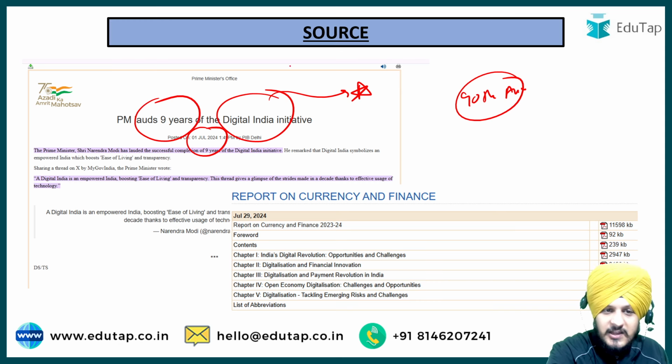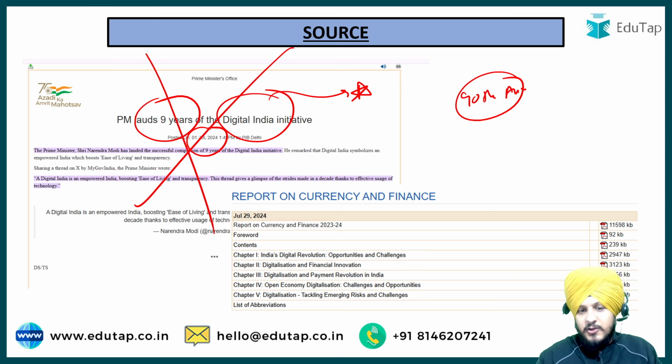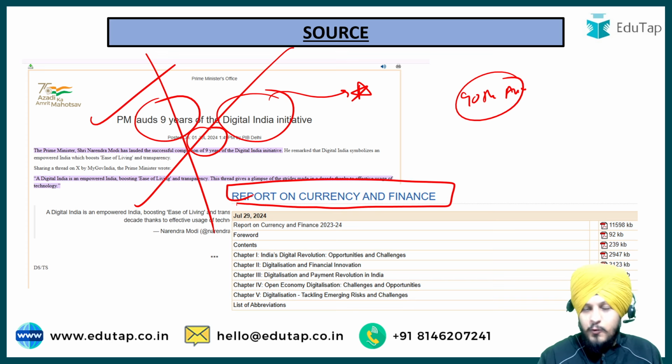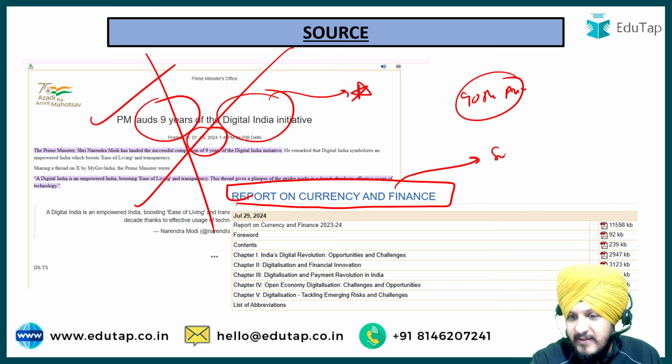Apart from that, even if, let us say, you are not aware about it, fine. So what is the secondary context of this question? The secondary context of this question is that this ninth anniversary was also covered as a part of the report on currency and finance. And now if a few of you are thinking that why I should cover this report, then let me tell you that this report has been very specifically mentioned as a part of your syllabus,